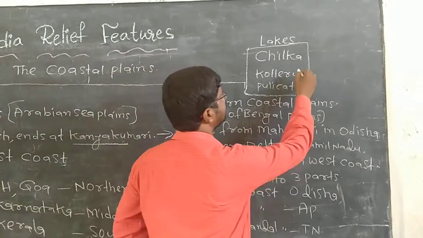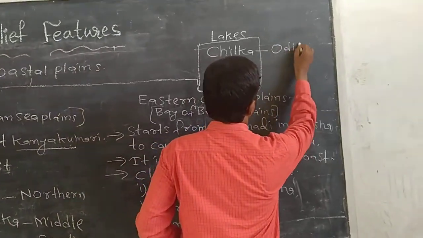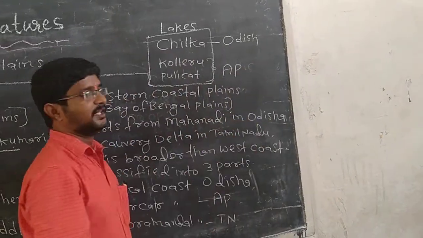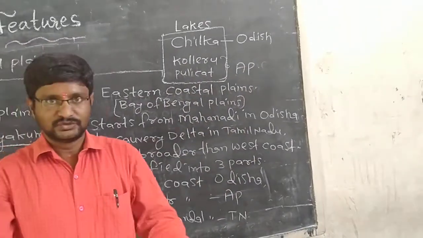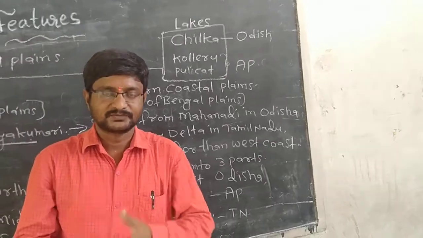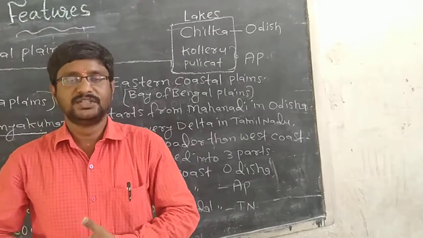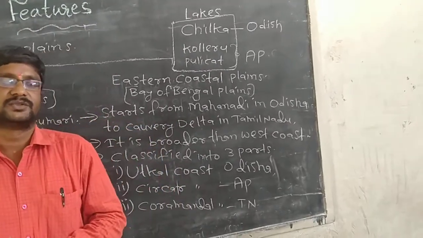Chilka Lake. Where is this Chilka? In the state of Odisha. And what about Kolleru and Pulikkad? Between AP and Tamil Nadu, right? So these are the important features of coastal zones. Tell me, what are the important lakes? Chilka, Kolleru and Pulikkad Lake. So this is the information about the coastal plains.